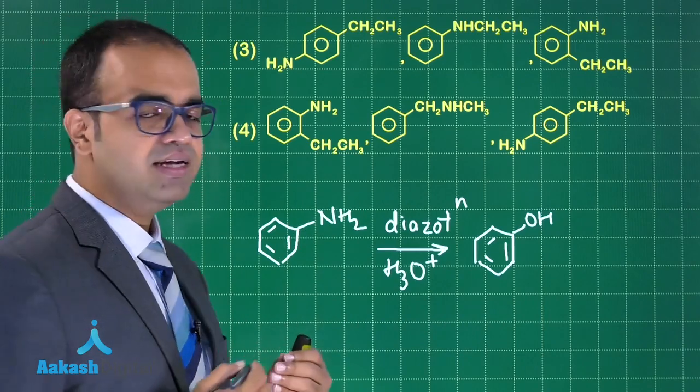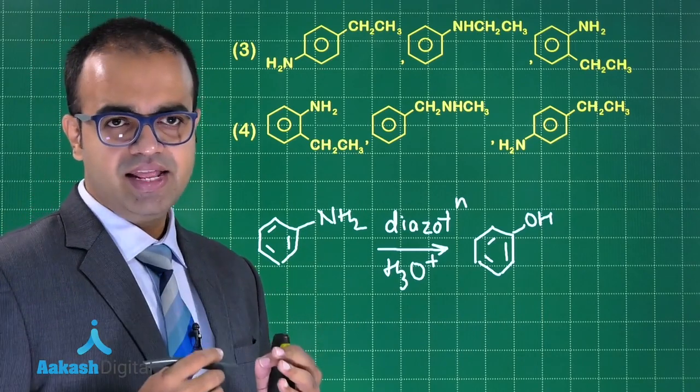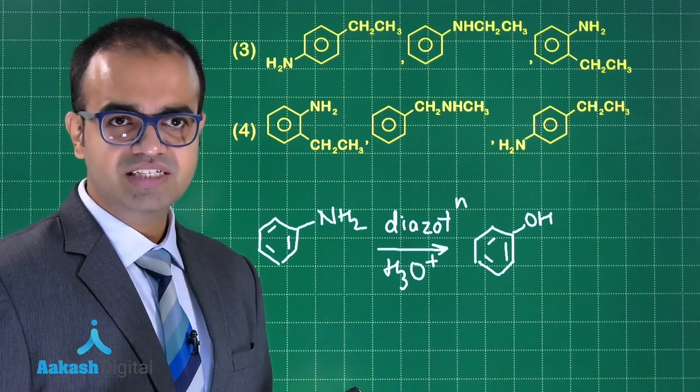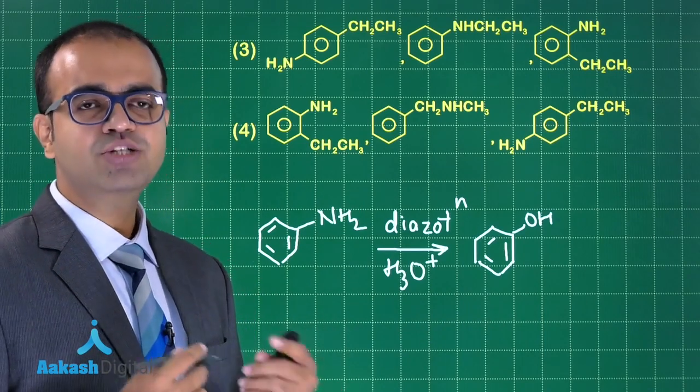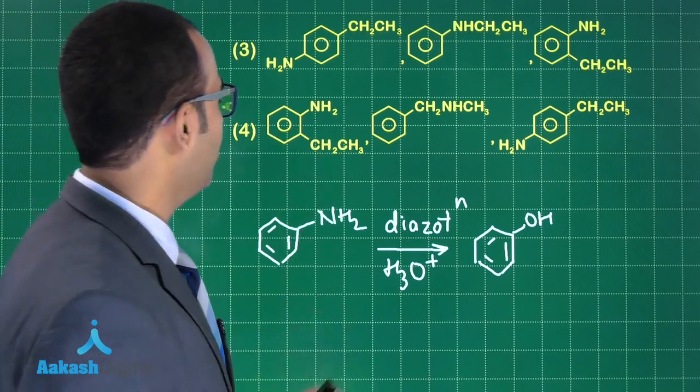If I'm looking at an amine which further undergoes oxidation, I should have an alkyl group, that is given in our options.